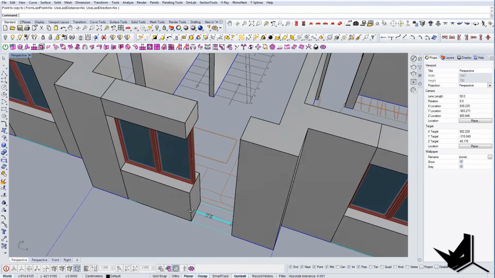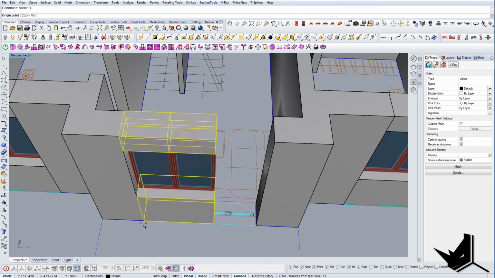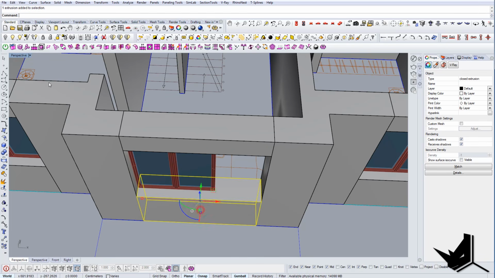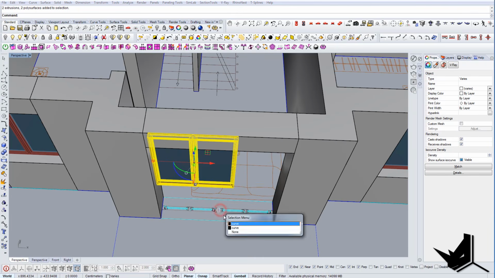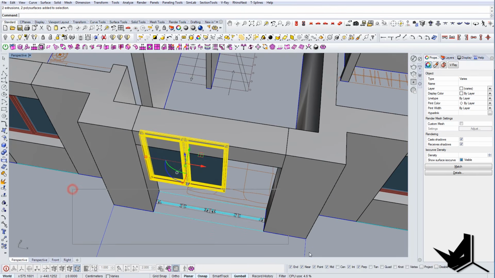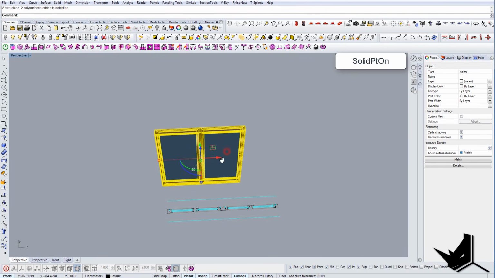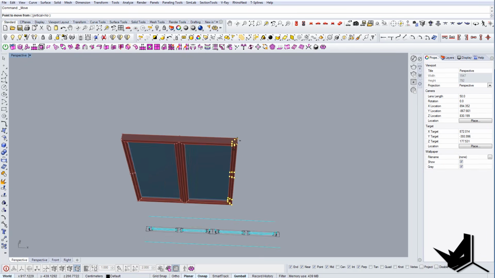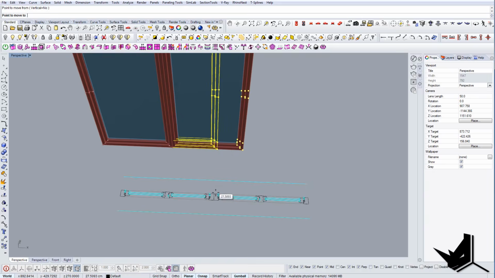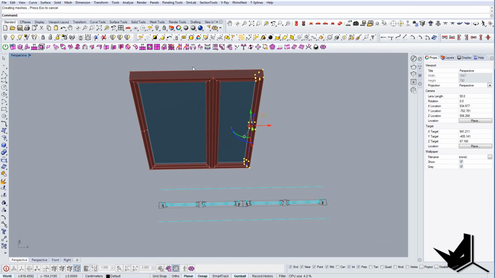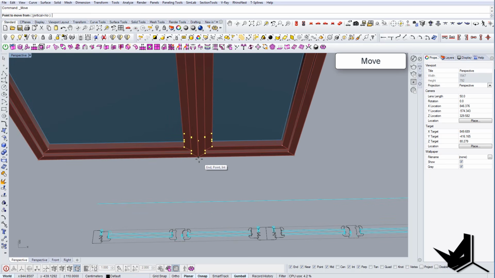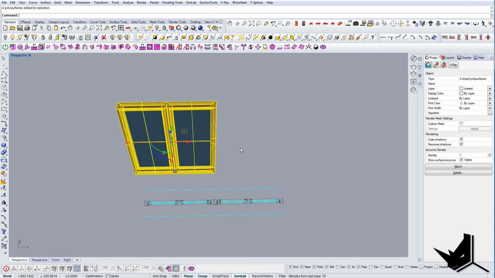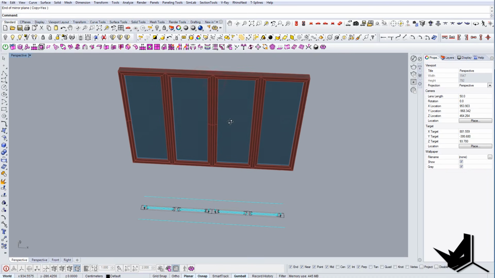You may notice that these windows here are a little bit different. So let's see what we can do about that. So I'm gonna basically use this, and I'll try to isolate it like so that I can see better what I'm doing here. So I will use solid points on. I'll bring this guy to the middle here, and I'll bring this whole area to the middle there, and I'm gonna mirror it, and we get those windows.